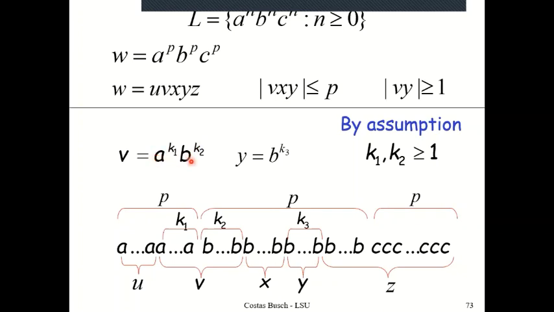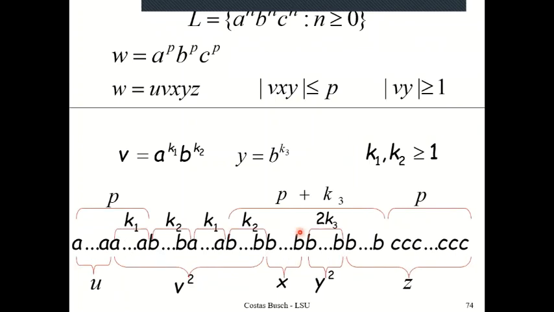K1 A's and K2 B's, and then K3 B's for the Y. Now, what happens if I just pump in one more extra copy of Y and one more extra copy of V? When I pump in just one more copy of Y, it is okay. I have just the train of B's. But when I pump in extra copies of Y, I have a trouble.